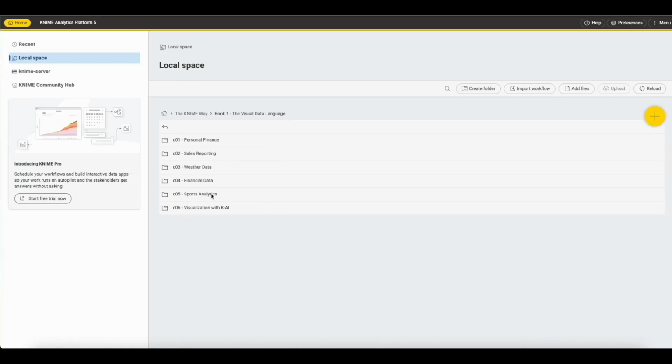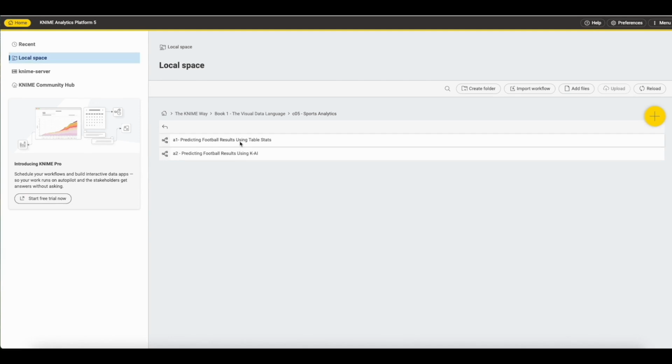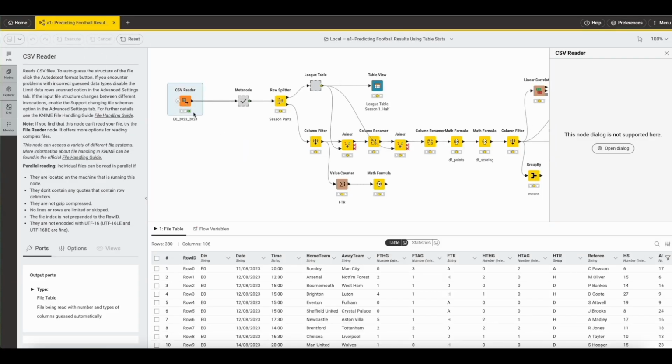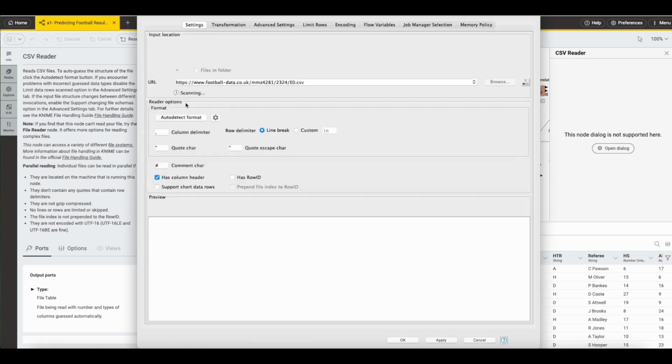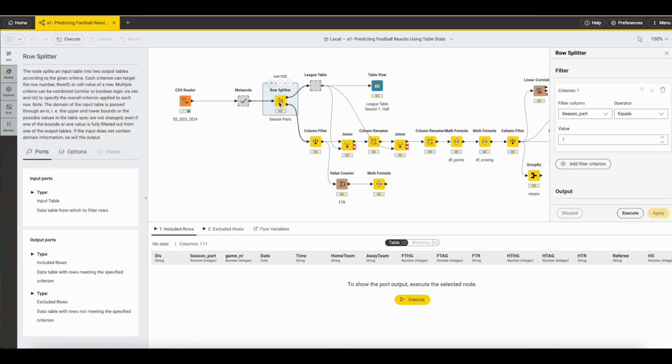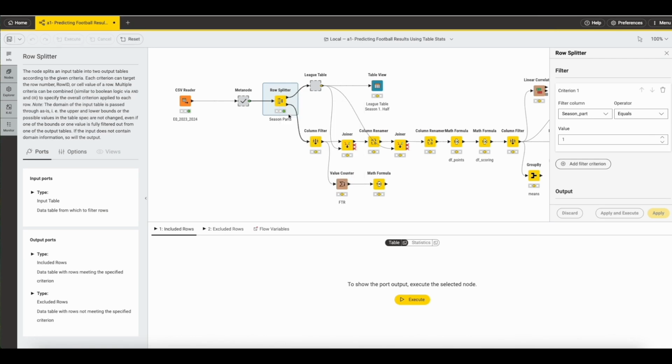Next example, sports analytics. Here we create our football predictions. We use the results from the 2023 to 2024 season of the English Premier League, which we simply retrieve here via the following link on the Football Data website. And then we divide the matches into two halves, the first half of the season and the second half.